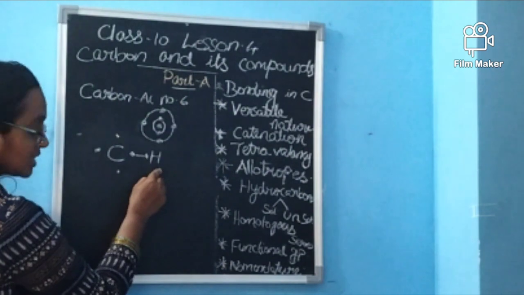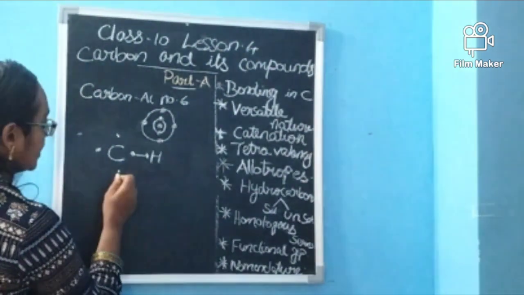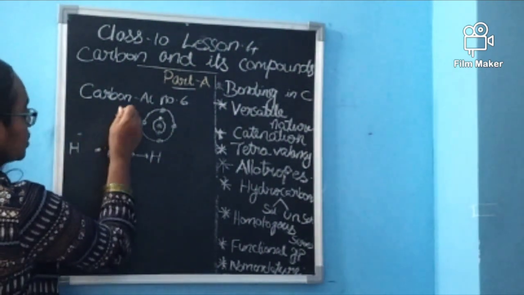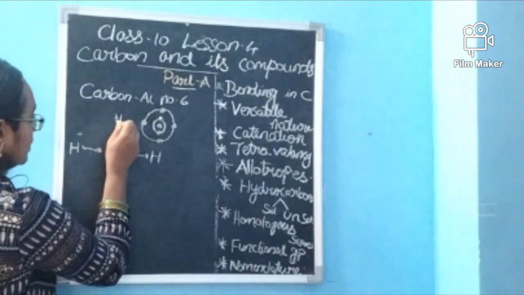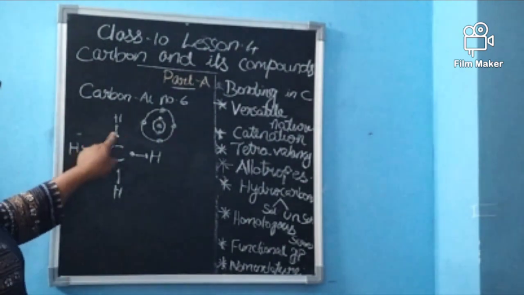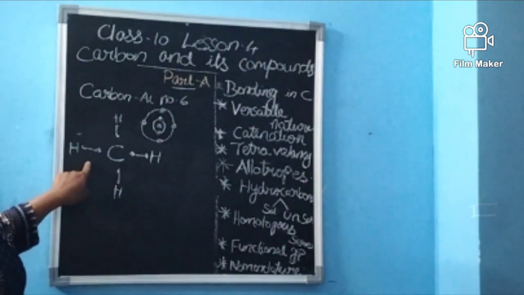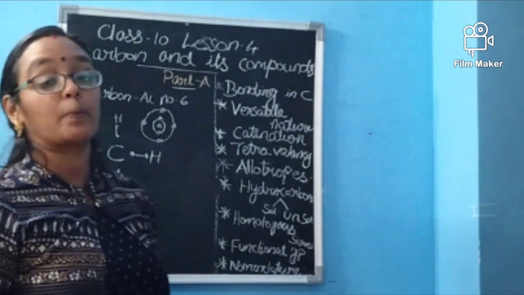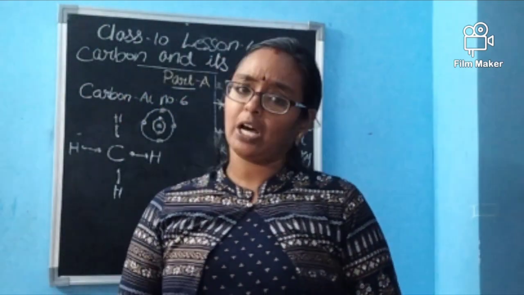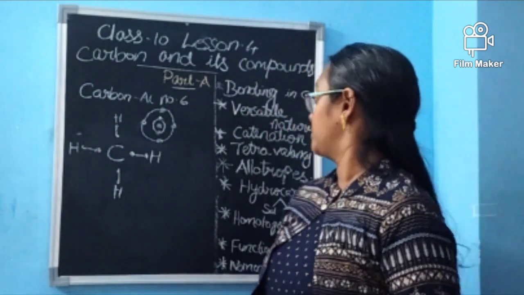So 1 hydrogen here, here also hydrogen, here also hydrogen, here also hydrogen. Carbon makes 4 bonds. A single carbon can form 4 covalent bonds with hydrogen. So we say carbon is tetravalent in nature.